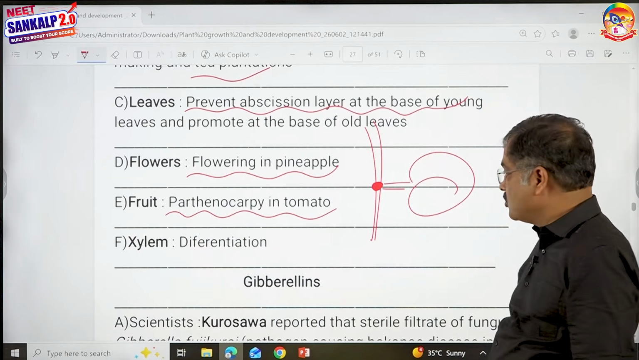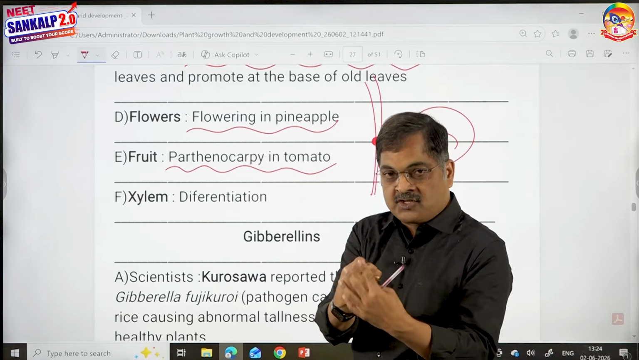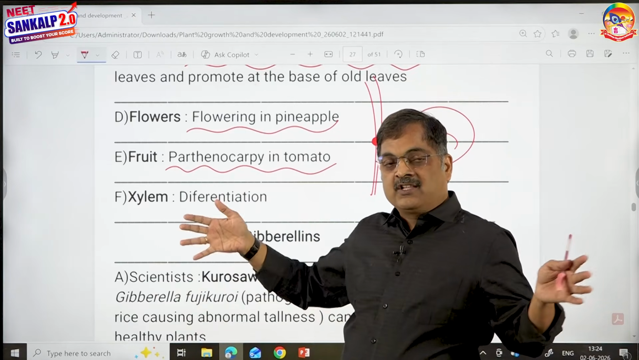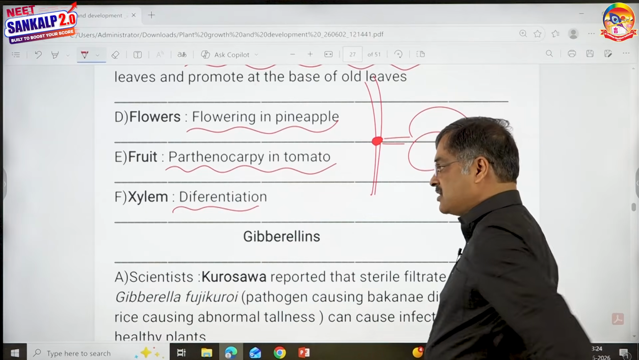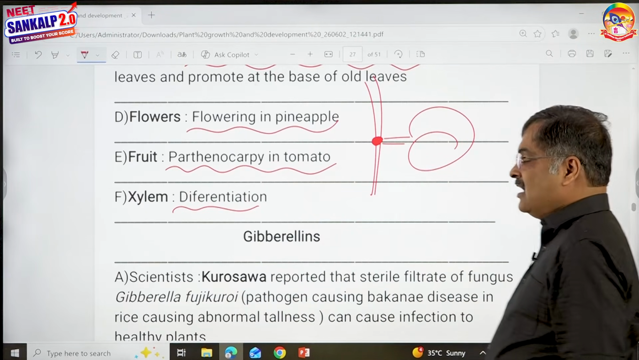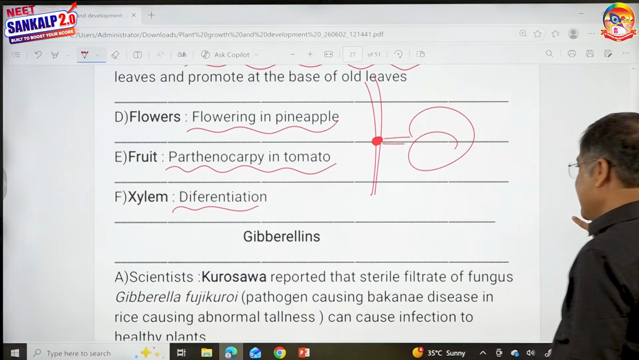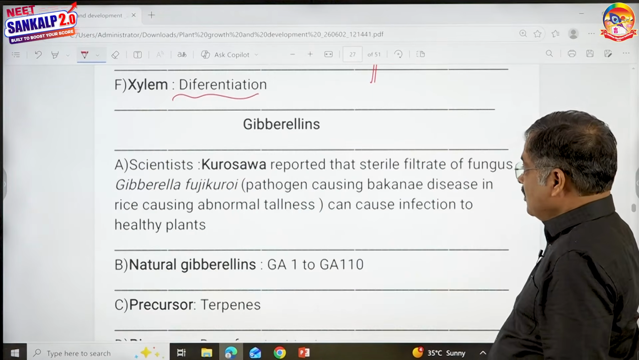Parthenocarpy means seedless fruits, in tomato. It also helps in more lignin formation, such that the cells of xylem differentiate and mature. So it helps in lignification of walls. Therefore, it helps in xylem differentiation. That's about auxins, children, which is very simple now. You understood everything. Next, we go to gibberellins.